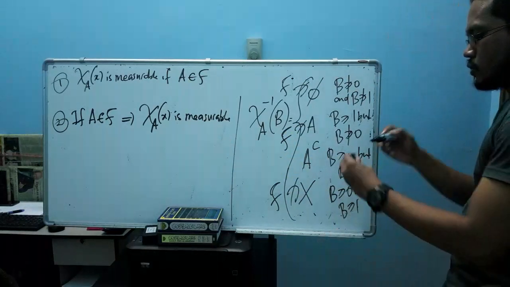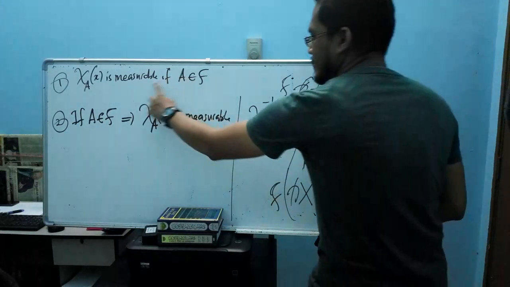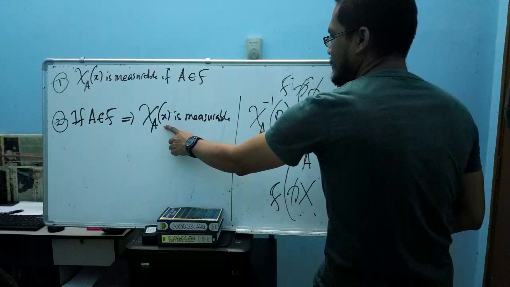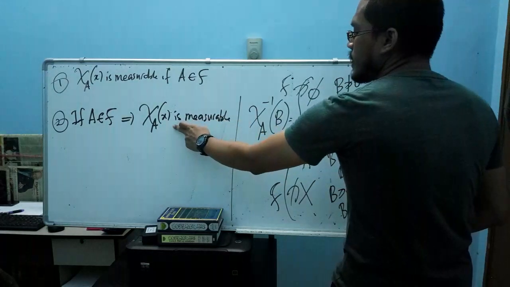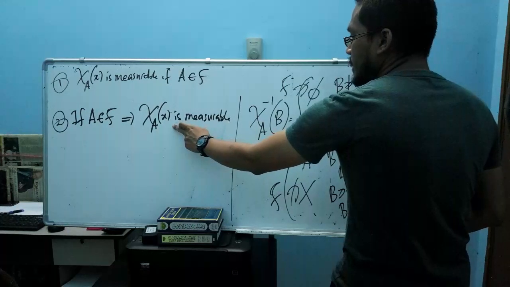Meaning that to get this part, that the indicator function is measurable, it should satisfy the condition to be measurable.